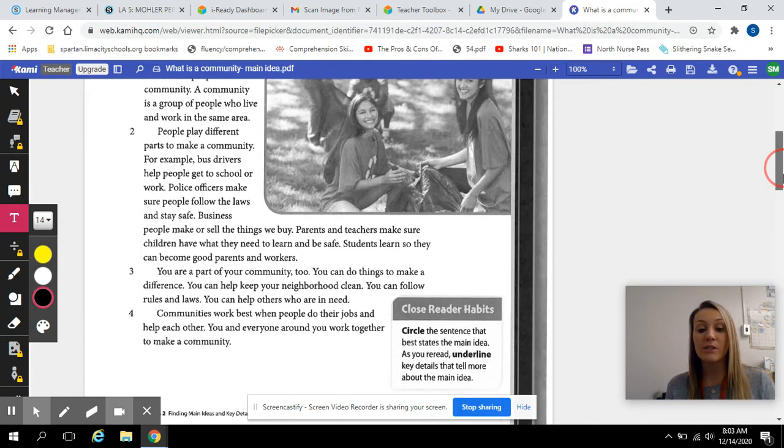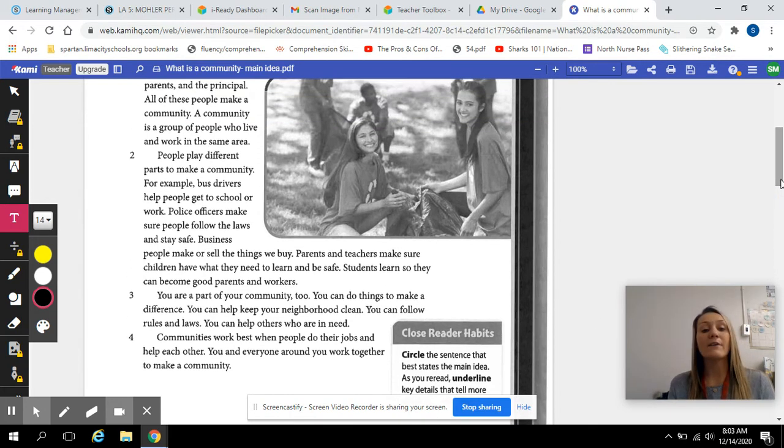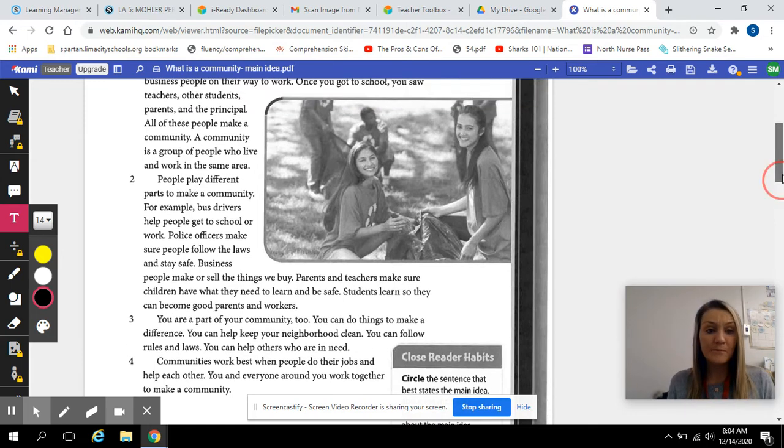Okay, so the first thing I'm going to do is find the sentence that best states the main idea. And then I'm going to underline key details that support that. So after reading this, it talked about the bus drivers, police officers, parents, teachers, business workers. So I know that this main idea is going to be mostly about the people in a community. So let's find the sentence in here that best tells me or supports all of the people in a community.